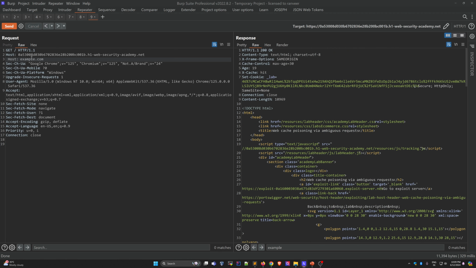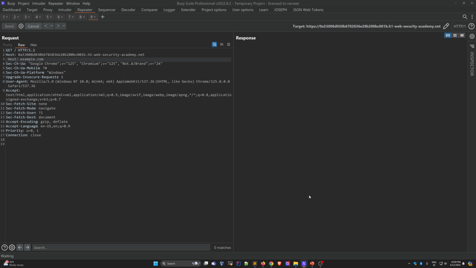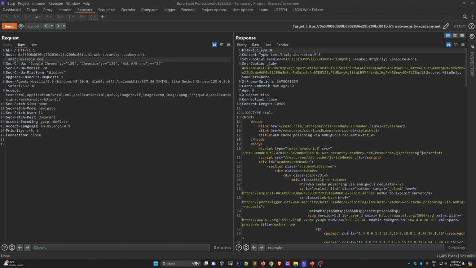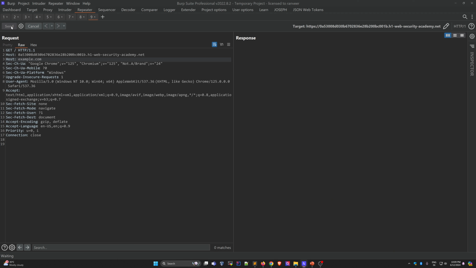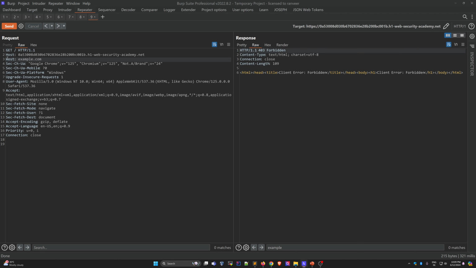So this is not working. Why is this not working? Example.com. Okay, let's remove the tab and send it to the host header. Okay, let's use X-Forwarded-Host instead.